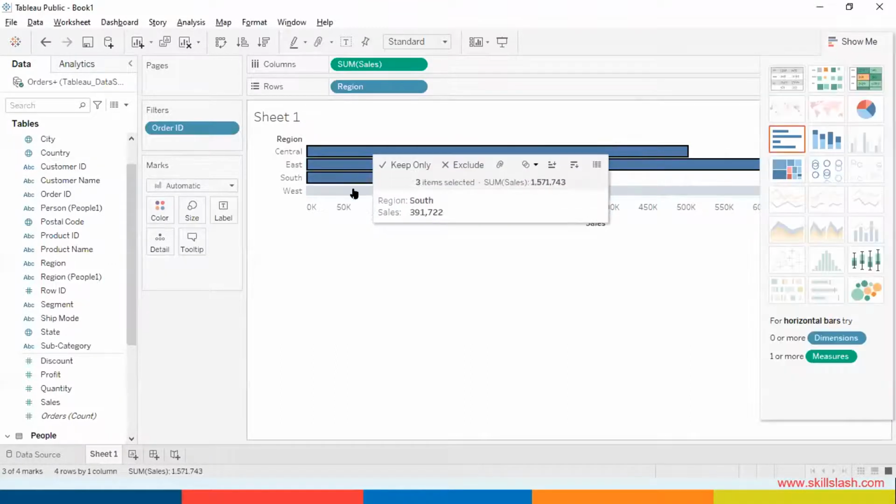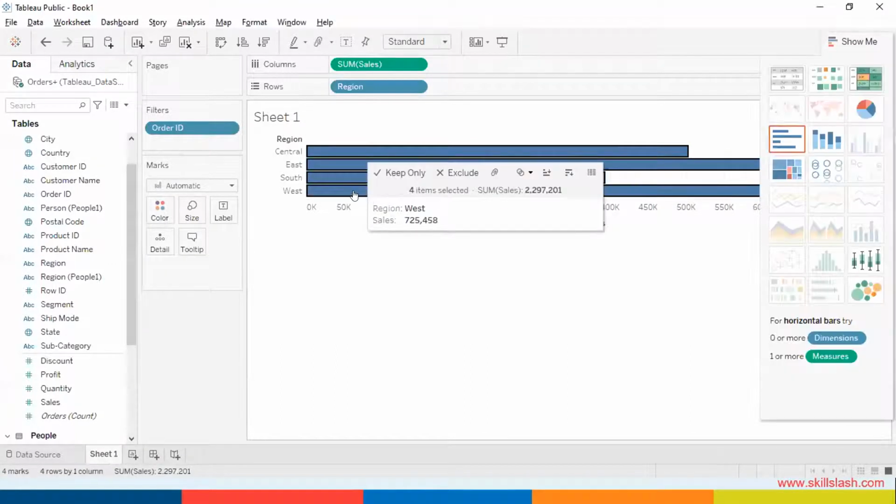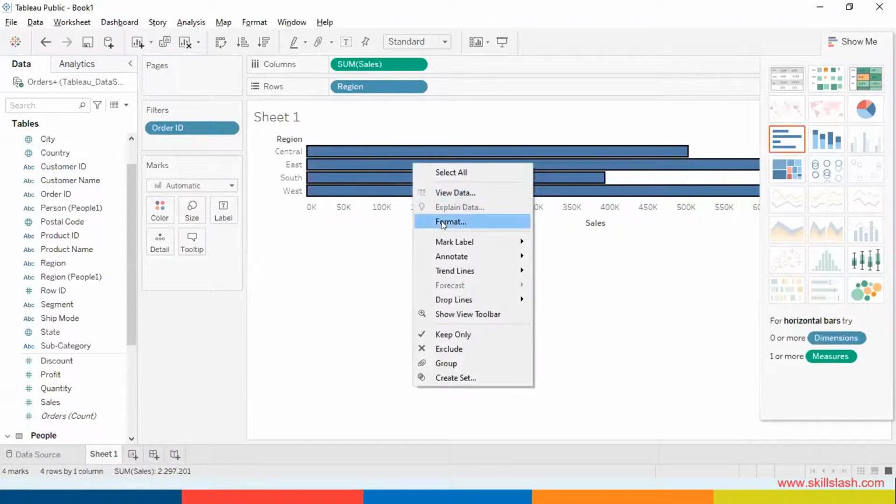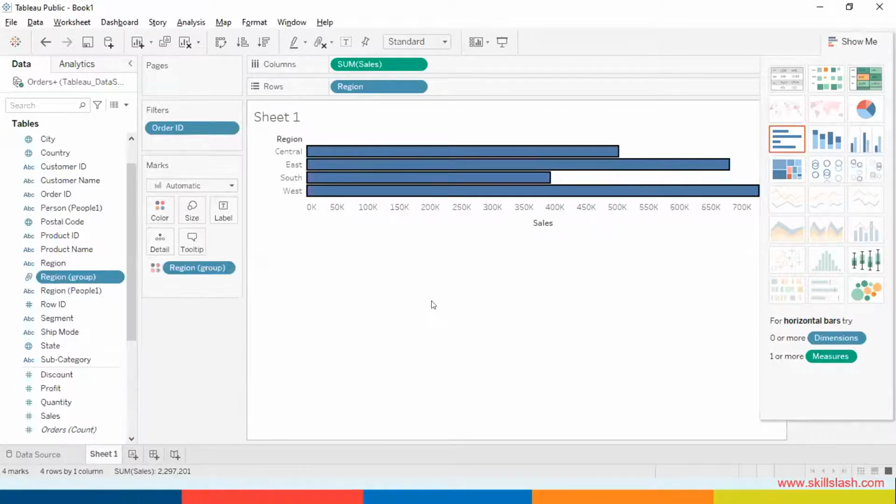As you select these options, you will see it gives you some options: keep only, exclude. As you right click on this, you will see different options here: select all, view data, format. If you want to add some annotations here, you can do that. And if you just click on the group option now, you would see it will group all the data based on the sales. This is called the grouping of data.